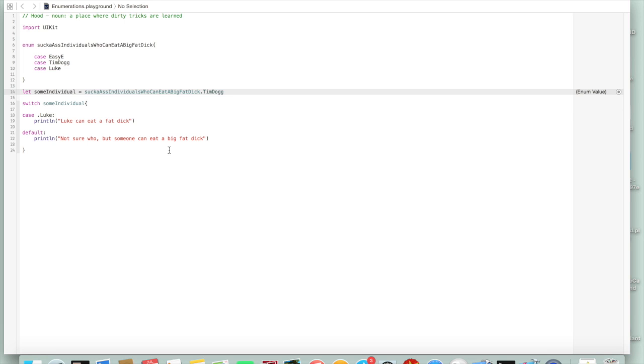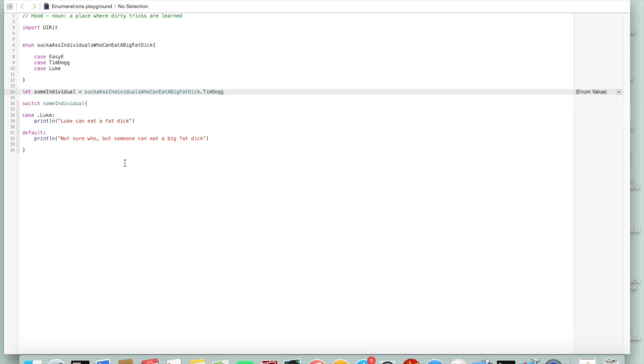Enumerations are a really good way to handle what's called control flow in an application, and that's exactly what we've done here. We've said, okay, we're going to execute these lines of code right here, and if this particular individual happens to be Luke, then do this. If it's anybody else, then do this.